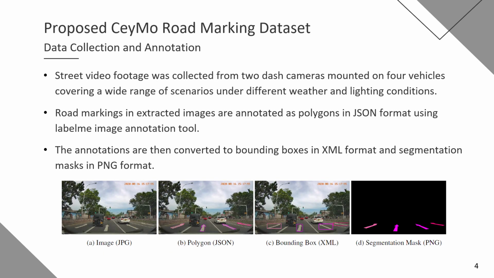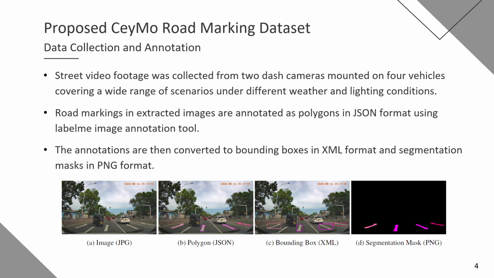For the data collection and annotation process, we used two dash cameras mounted on four vehicles to capture street view video footage. The frames containing road markings are then extracted and manually annotated as polygons in JSON format using the LabelMe image annotation tool. We convert these polygon annotations to provide bounding box annotations in XML format and segmentation masks in PNG format.